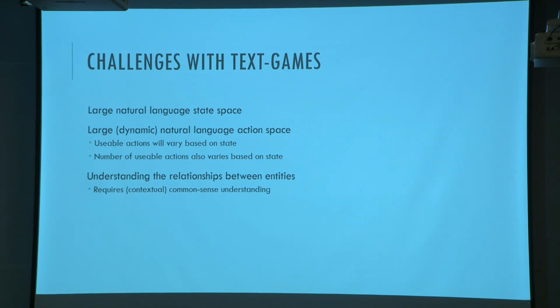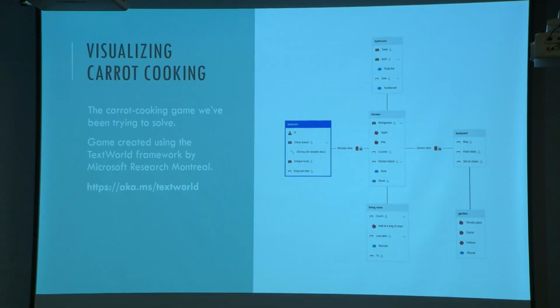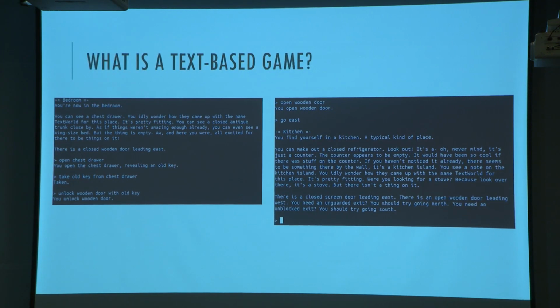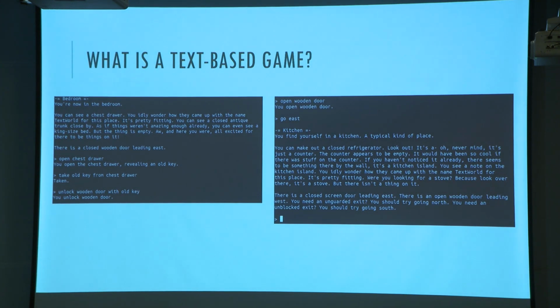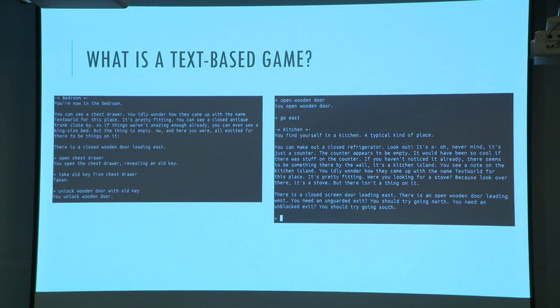Another really hard challenge with these games is this: if we see this room description, you're in the bedroom, you see a chest drawer, and so on, there are multiple entities and multiple things you can do with those entities in the room. So every different state, and by state I mean one of these rooms that you're in, has multiple actions that you can do.